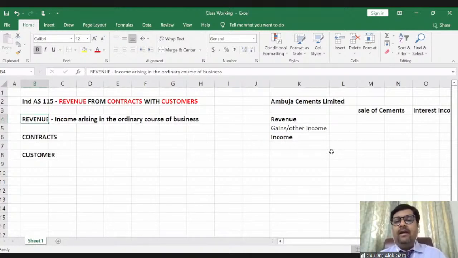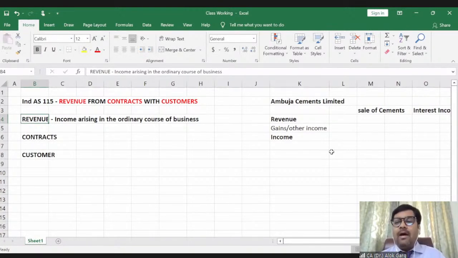One fine day, I was having an old car, and I told Jay, Jay, would you like to purchase this old car? So Jay said yes. But selling a car is not in the ordinary course of my business. I am not into the day-to-day business of selling cars. I am into the day-to-day business of teaching. So selling of the car is a gain or other income for me. It's an income, but it's not a revenue for me. Why? Because it is not in the ordinary course of business.